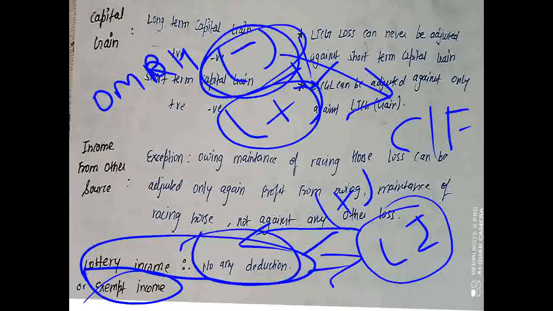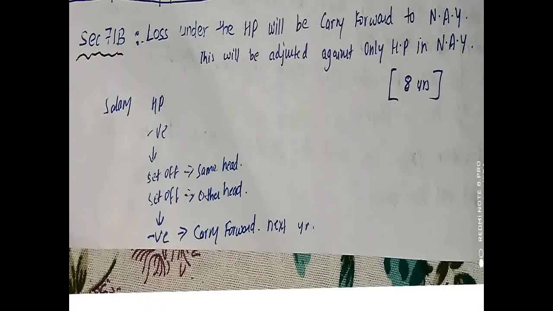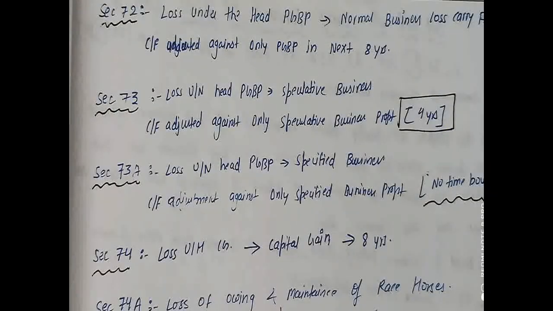Now moving on to the other sections, where we deal with how many years the loss which we are carrying forward can be set off. There is a definite period within which these losses have to be set off. Section 71B talks about the loss under house property, which can be set off in 8 years. Section 72 says that the loss carried forward under the head PGBP can be set off in the next 8 years.